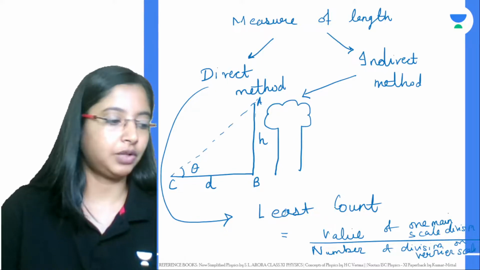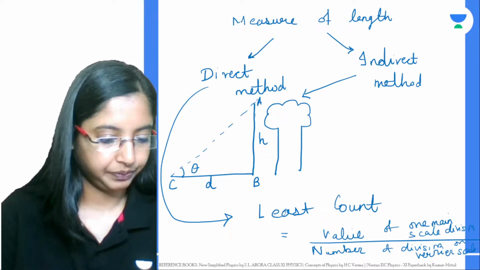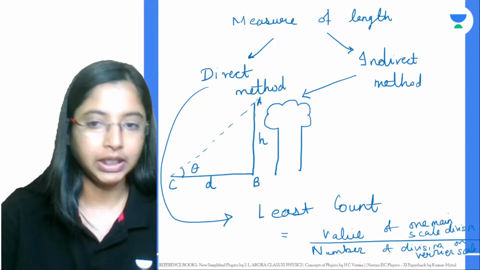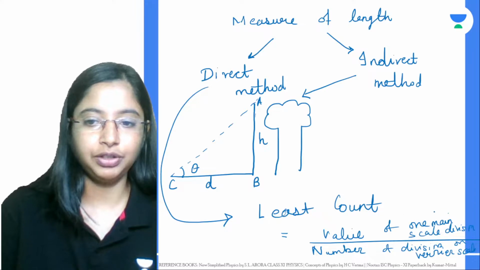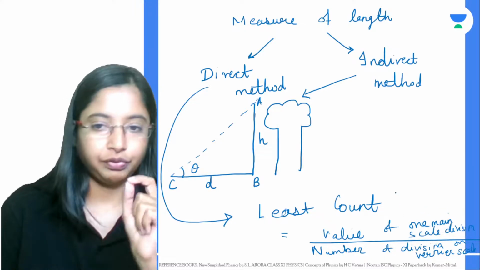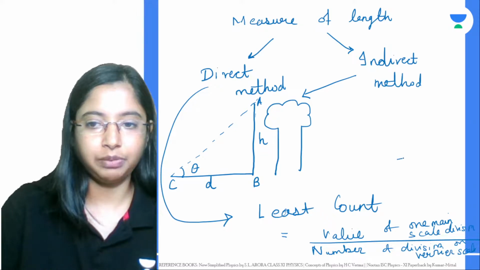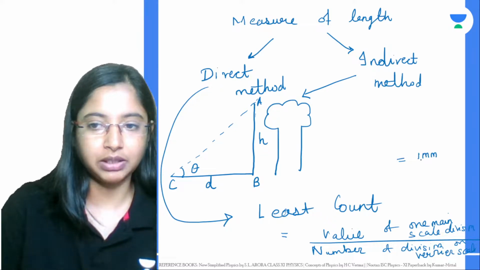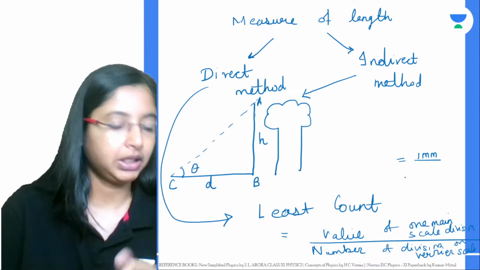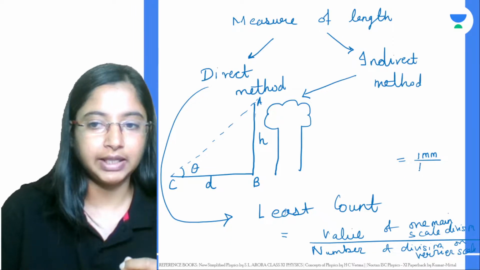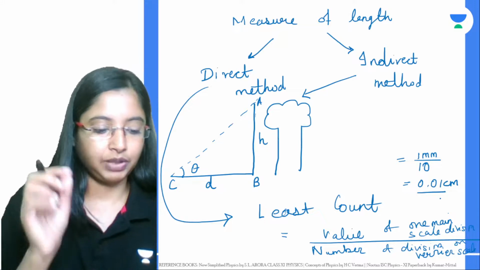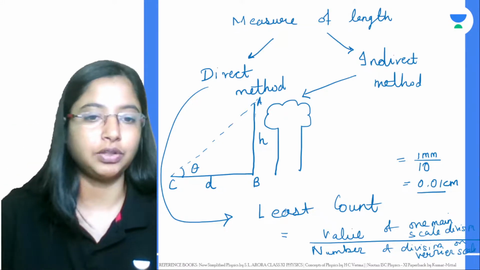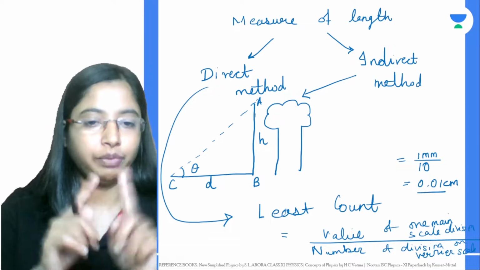That gives you the least count of your vernier caliper. Over here, the value of one main scale division, in the case of a vernier caliper, is 1 millimeter. Just one division is 1 millimeter, and the number of divisions on the vernier scale is 10. So the least count of the instrument becomes 0.01 centimeters. So up to 0.01 centimeters, up to 2 decimal places, you can get an accurate reading, which your meter scale will not give.